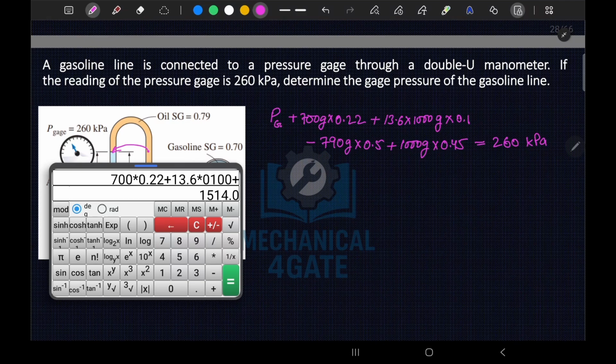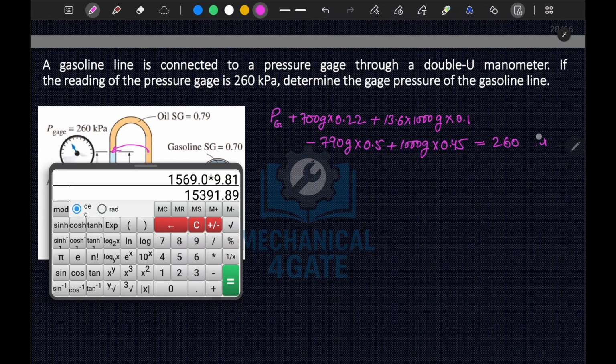Now this is plus 1000 into 0.45 minus 790 into 0.5, into 9.81. So this is in Pascal.